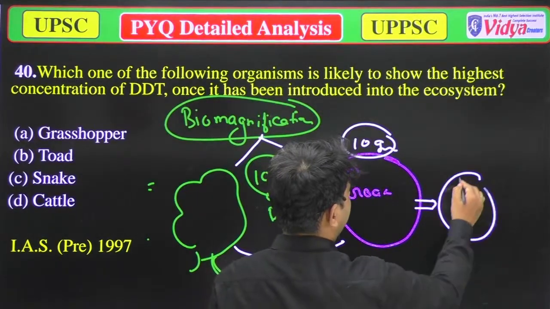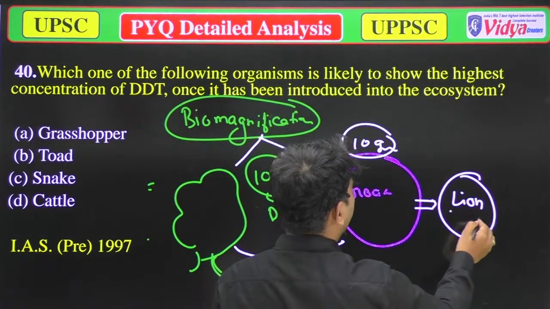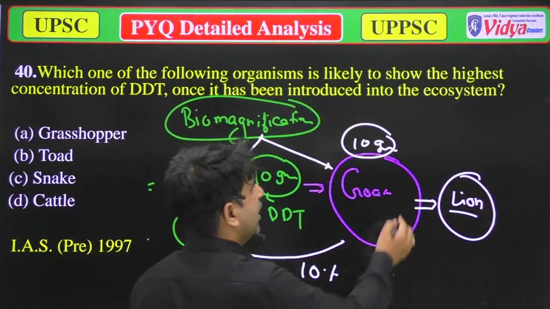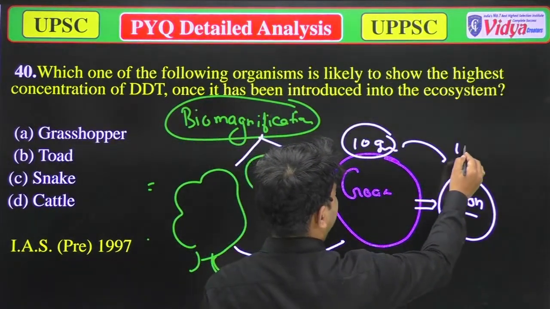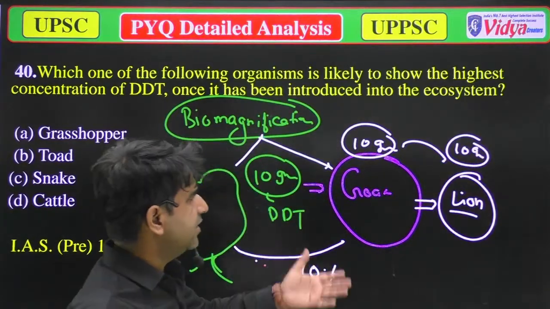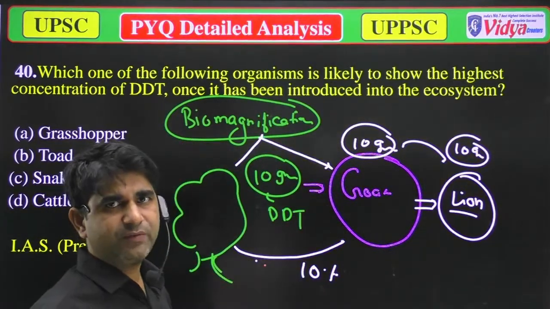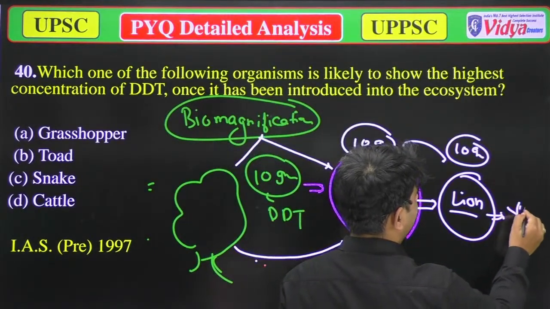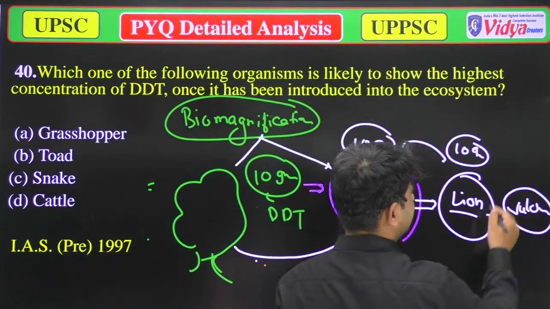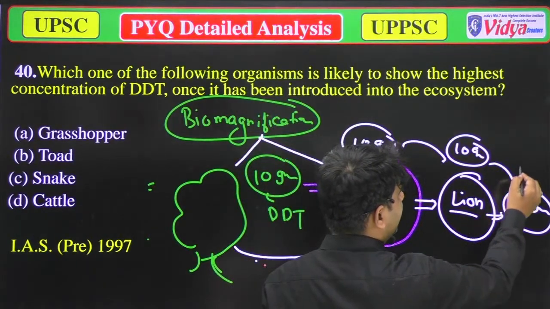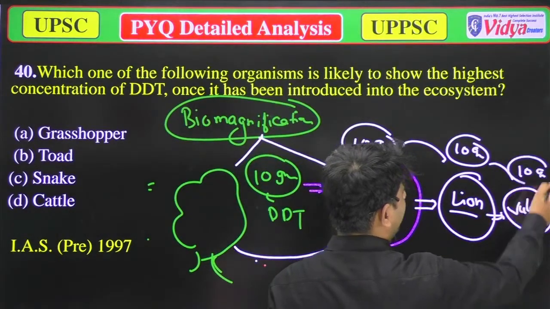If a lion fully eats that goat, again 10 gram of DDT goes inside the body of that lion. When the lion dies, some vultures will eat the whole lion, so again 10 gram of DDT will go in the body of the vulture.